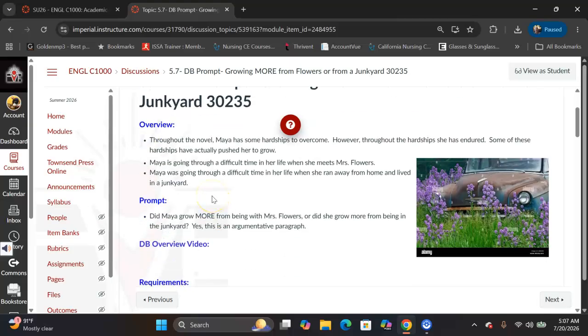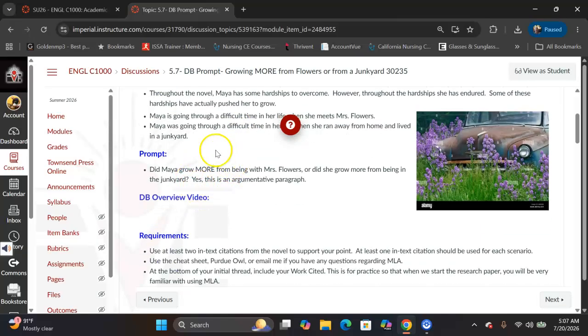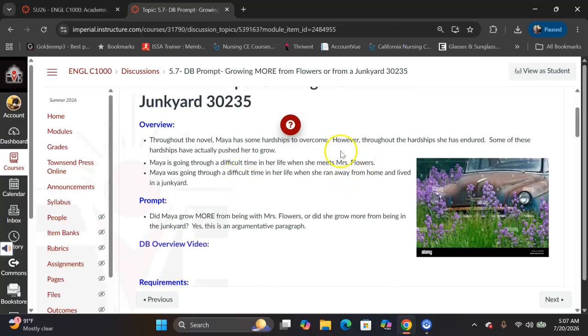So Maya in the novel had to spend time with Mrs. Flowers, and she also spent time in the junkyard. You're going to decide, where did she grow more? Where do you think it changed her the most? So you're going to decide. So if you decide that she grew more from Mrs. Flowers, that will be your pro, and then your opposing would be the junkyard.